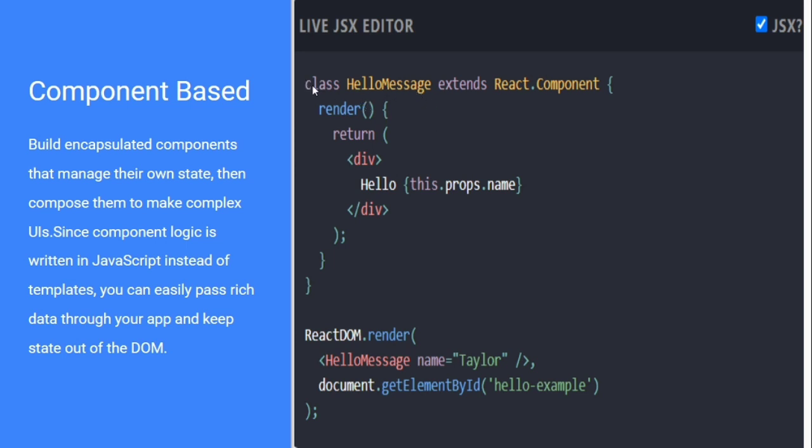We have a class keyword like we use in normal JavaScript, and it extends from React.Component, and this is called a stateful component. Okay, because a class component contains state, and it contains properties which will be changed. When that property is changed, the component will be changed, as I told you.